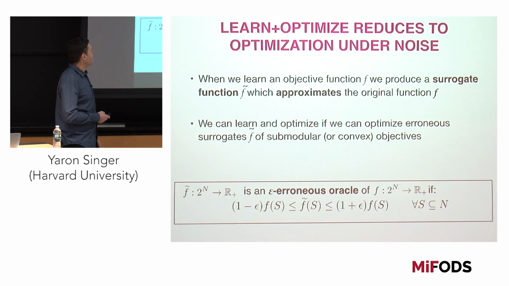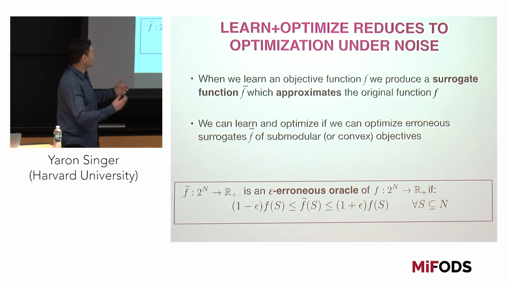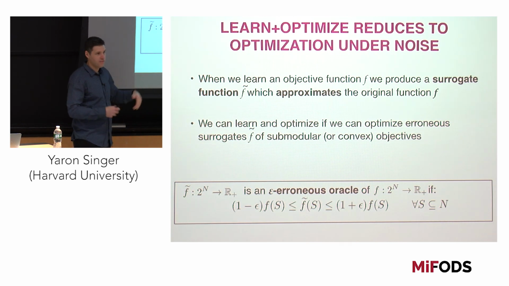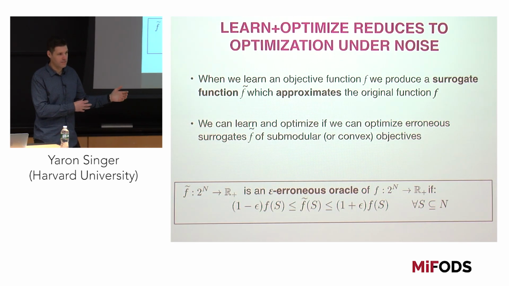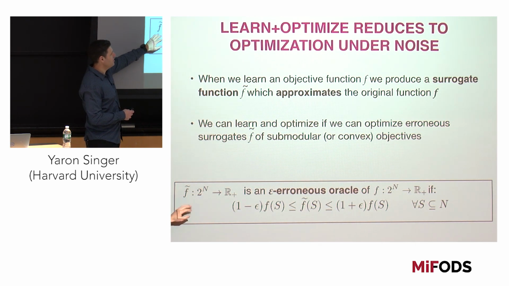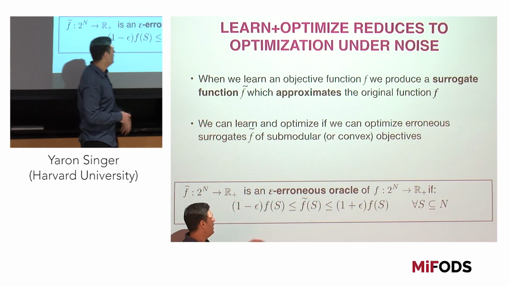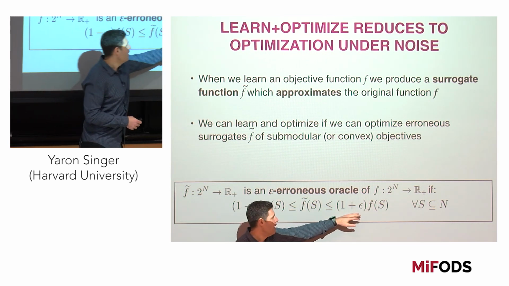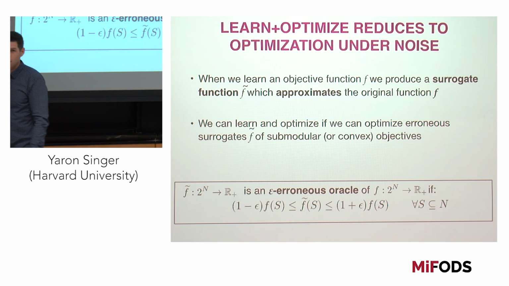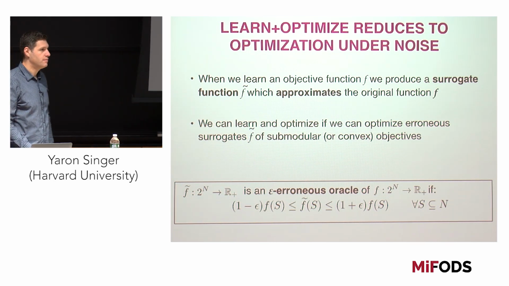So if we actually want to do this learn and optimize paradigm, it means that we're optimizing over surrogate functions of a submodular function or a convex function. What does it mean? For the submodular case, I'm going to say that f tilde is an epsilon-erroneous oracle of f. It's a surrogate function if it approximates f everywhere up to some small epsilon approximation.